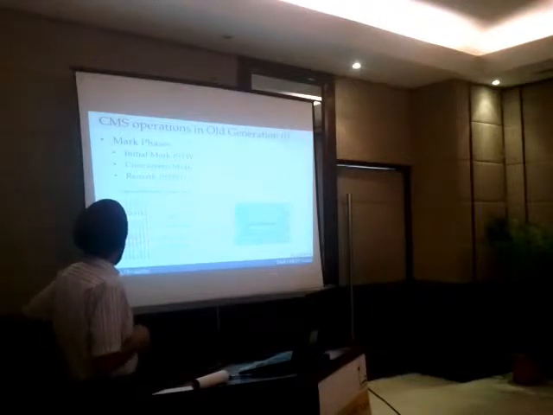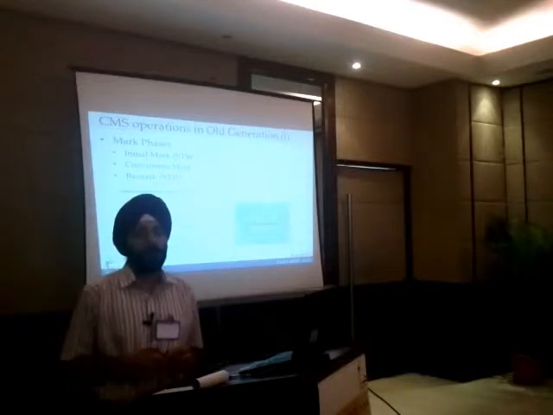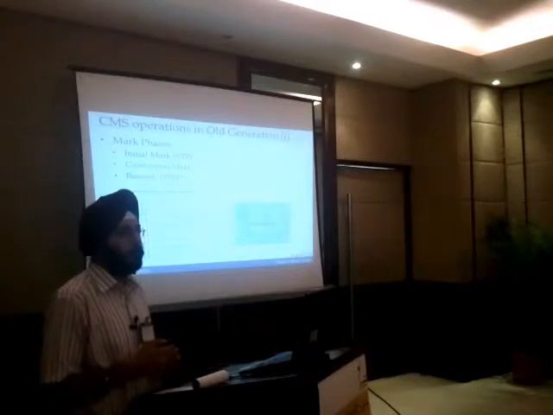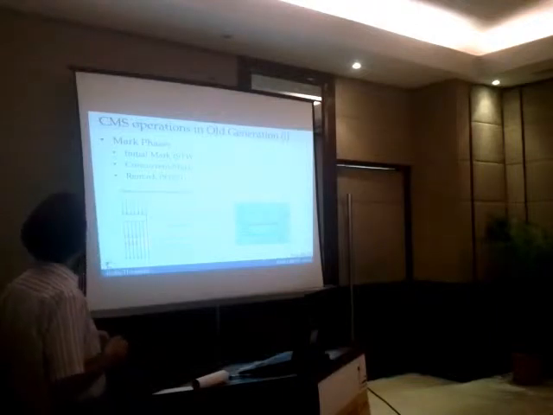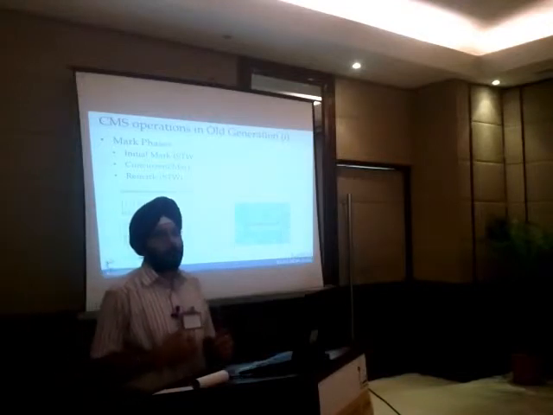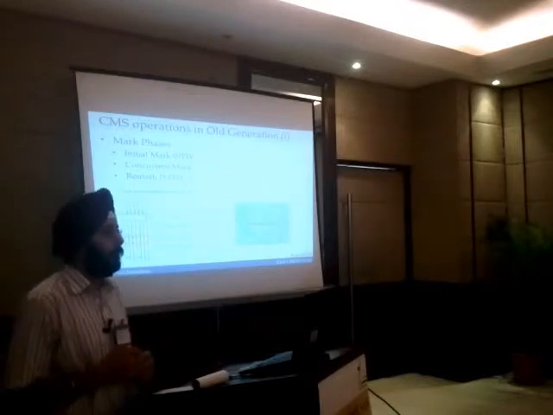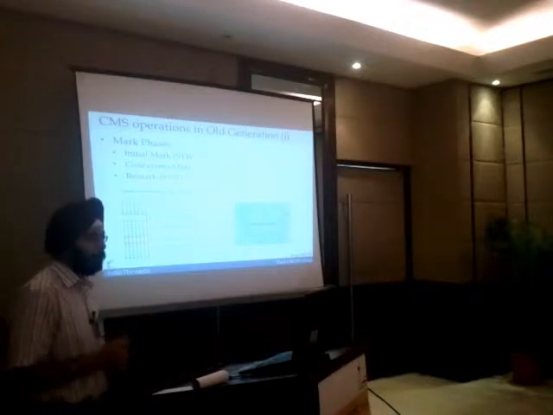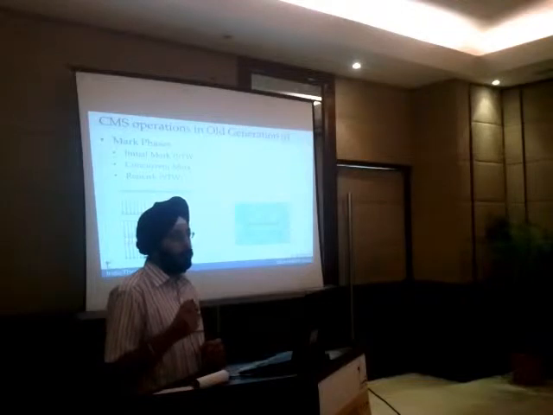In order to be more efficient than parallel GC, there is CMS, which, as the name suggests, is concurrent mark sweep. It is concurrent, which means it works mostly in parallel with the application threads. So as the application is working, it is also working. There is a mark phase which marks all the live objects, and this mark phase in itself is divided into 3 stages. First is an initial mark. It is a stop the world pause, but a very small pause. It marks the live objects from the root, from the beginning of the heap structure.